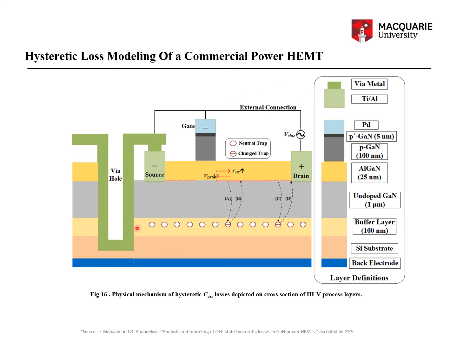And so this is the general picture of what is actually happening. As I apply VDS, remember the VDS in this case is an approximately fully rectified sinusoid.